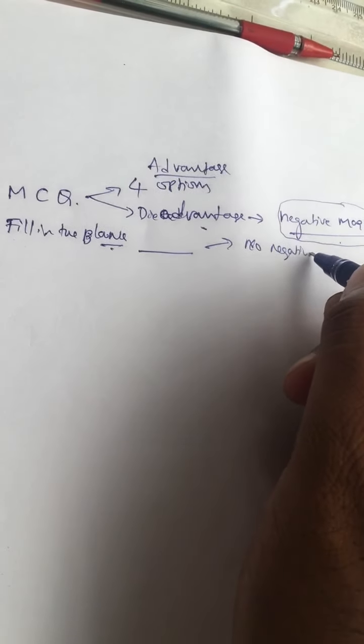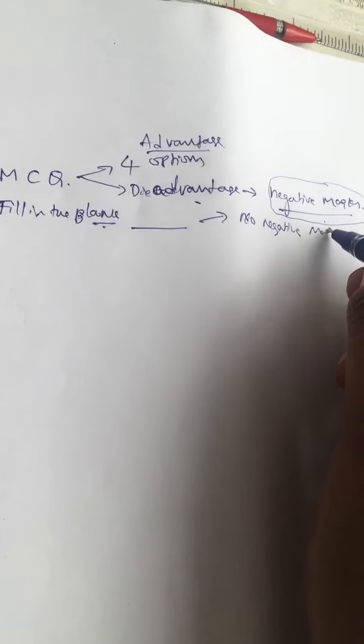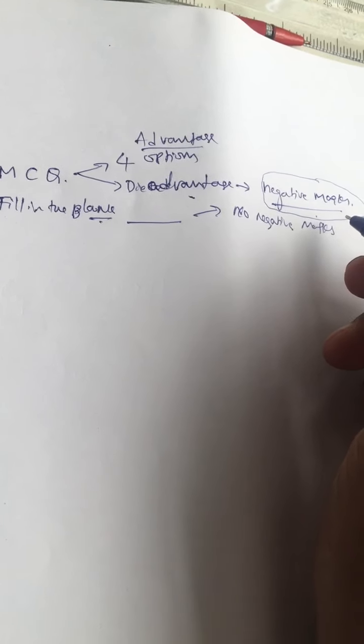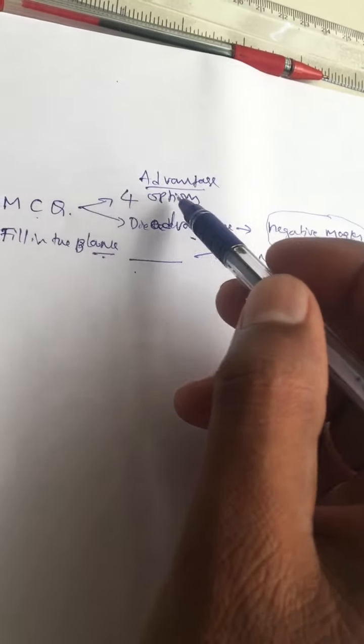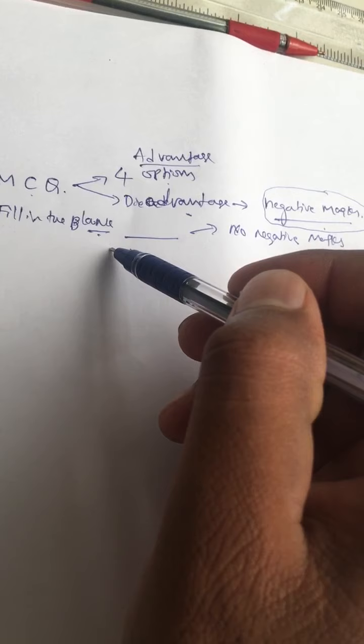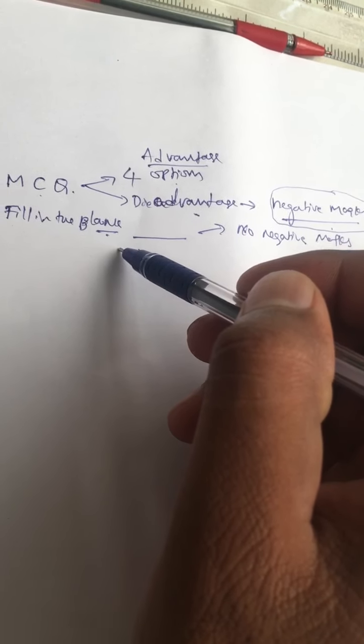We don't have any options, so no negative marks. Whether your answer is right or wrong, if it is wrong, there is no negative; if it is right, they will give full marks, whatever the marks allotted. The disadvantage is, see, in MCQ we have 4 options, but in this kind of question we don't have any kind of options.